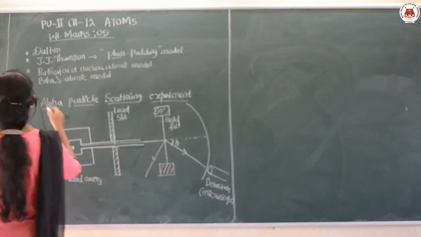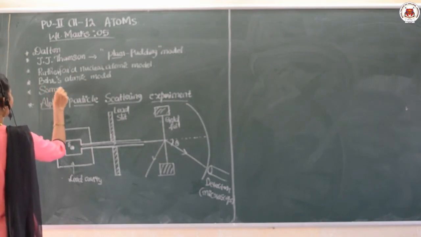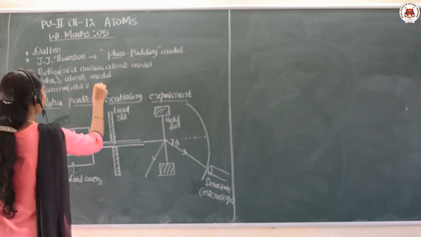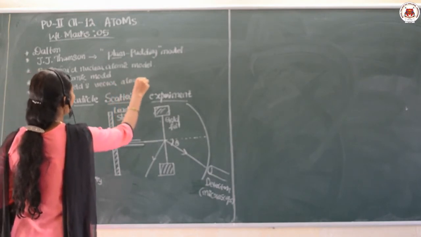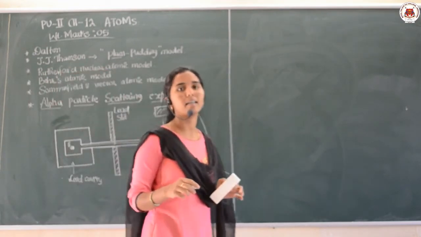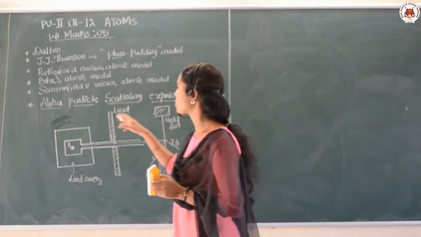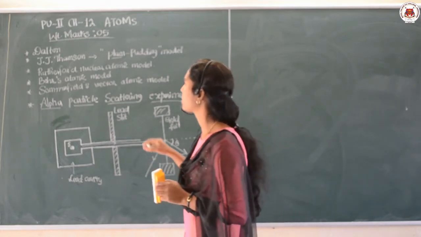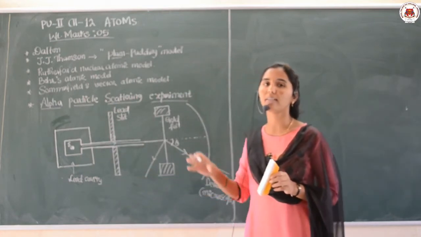Therefore, next to Bohr, the model we need to understand is Sommerfeld's vector atomic model. At present, in the study of the atom and its structure, we are using Sommerfeld's vector atomic model only.